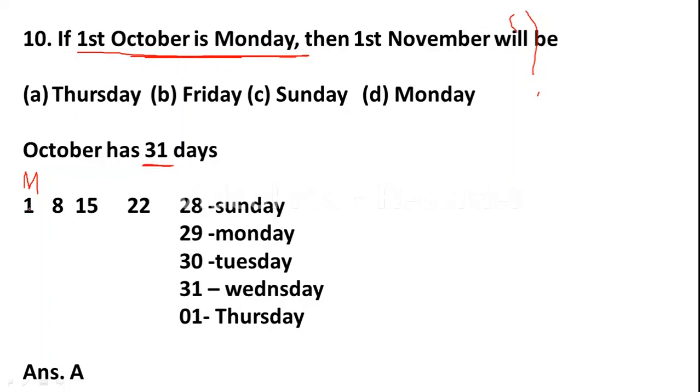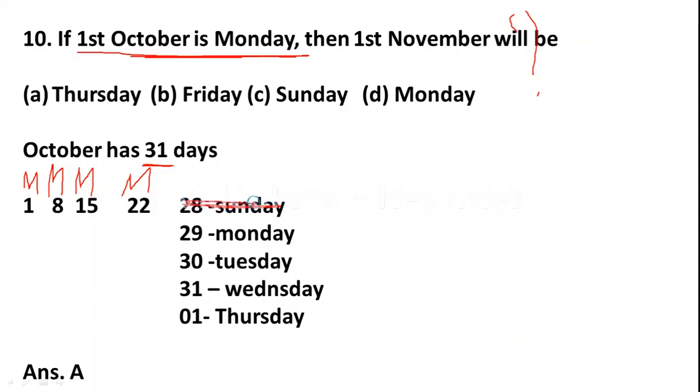After 7 days again Monday will come. It means 1st is Monday, 2nd is Tuesday, 3rd is Wednesday, 4th is Thursday, 5th is Friday, 6th is Saturday, 7th is Sunday, again 8th is Monday, again 15th is Monday, again 22nd is Monday, 23 Tuesday, 24 Wednesday, 25 Thursday, 26 Friday, 27 Saturday, 28 Sunday, 29 Monday.